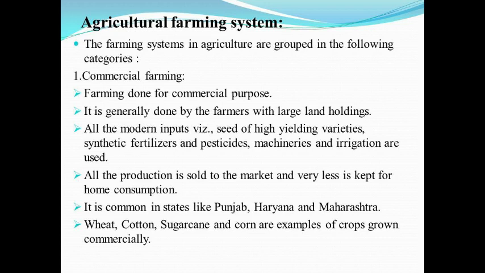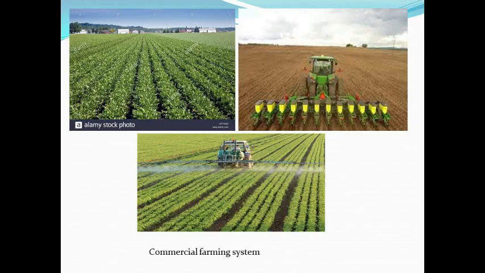It is common in states like Punjab, Haryana, Maharashtra. Wheat, cotton, sugarcane and corn are examples of the crops that are grown commercially. In these pictures, we can see how this commercial farming system is done.